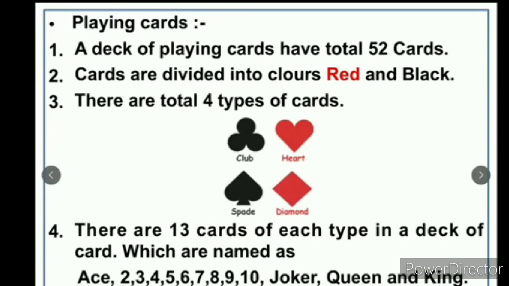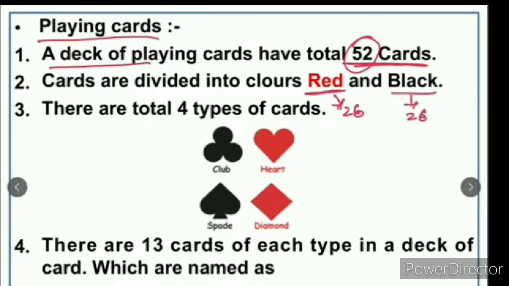Next topic, playing cards. A deck of playing cards has a total of 52 cards. A deck of playing cards means a pack of cards. In a pack there are 52 cards. The cards are divided into two colors, red and black. There are 26 red cards and 26 black cards.